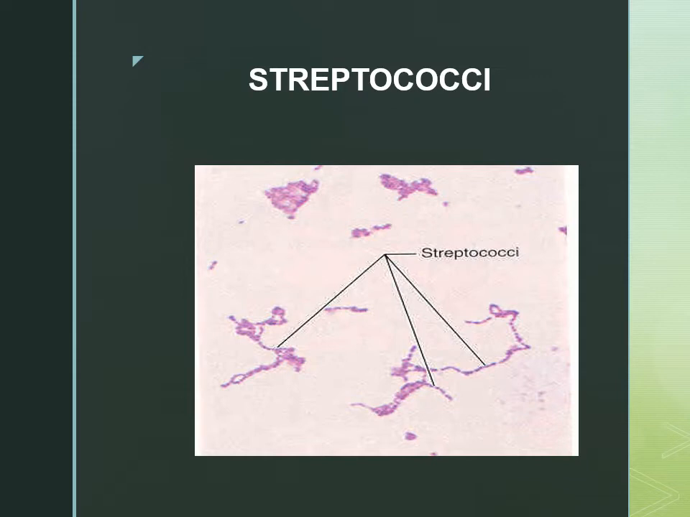In this slide you can see the streptococci are gram-positive cocci which are arranged in chains. So as we notice in the staphylococcus, which is the important differential diagnosis for the streptococcus, they are arranged in clusters, whereas Streptococcus pyogenes are arranged in chains.